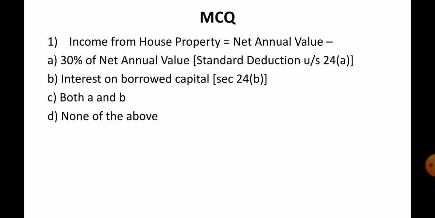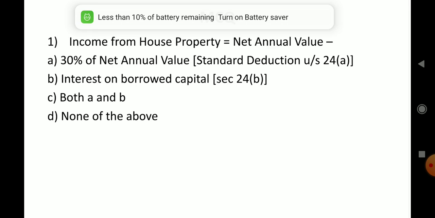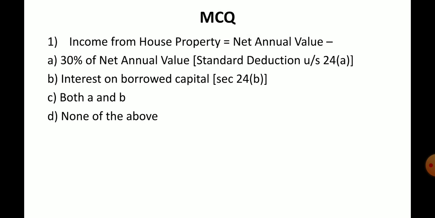Income from house property is equal to net annual value minus: A, 30% of net annual value, that is standard deduction under section 24; B, interest on borrowed capital; C, both A and B; D, none of the above. From the net annual value there are only two deductions available, that is 30% of annual value and interest on borrowed capital under section 24(b). So the answer is both A and B.